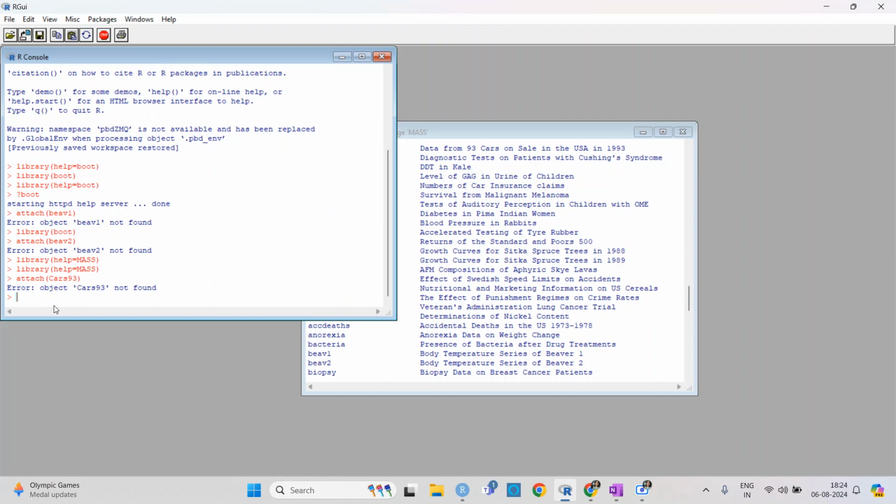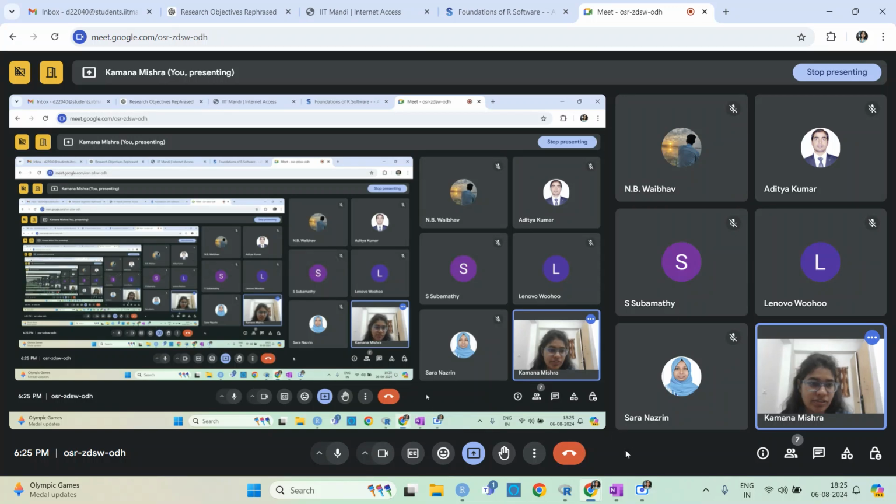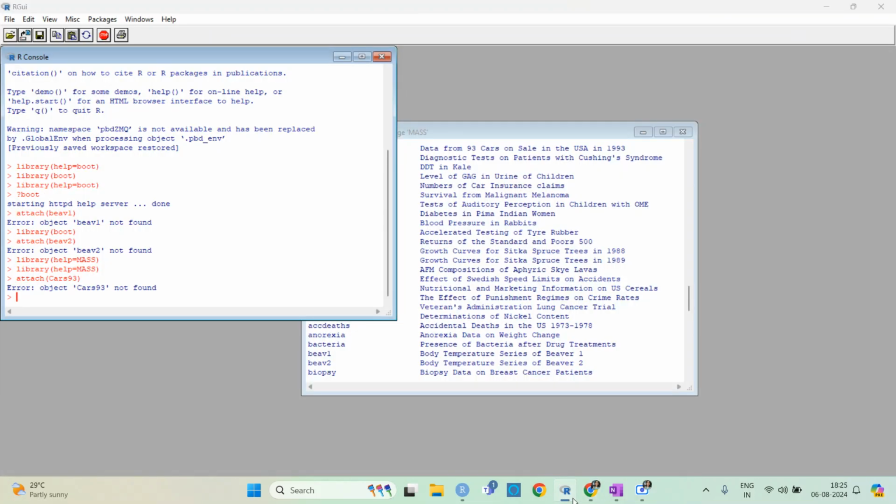Does anyone know why this error happened? Cars93 is available in this mass package, but still this error happened. Why did it happen? Okay, so what happened? Yes, sir.